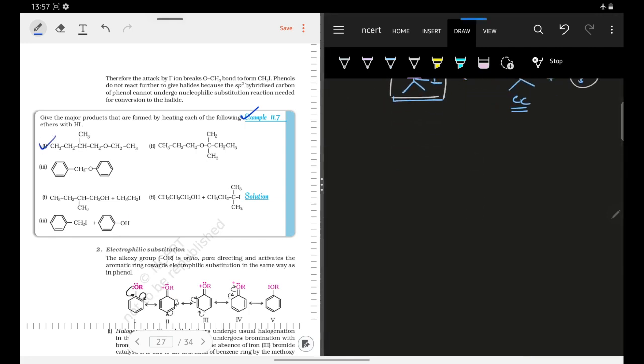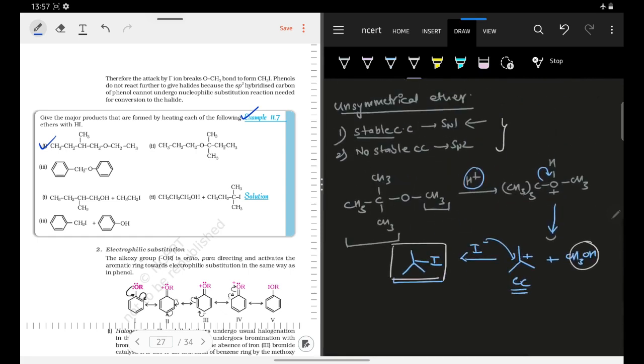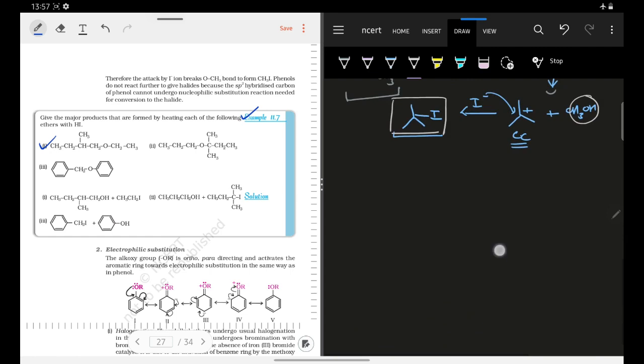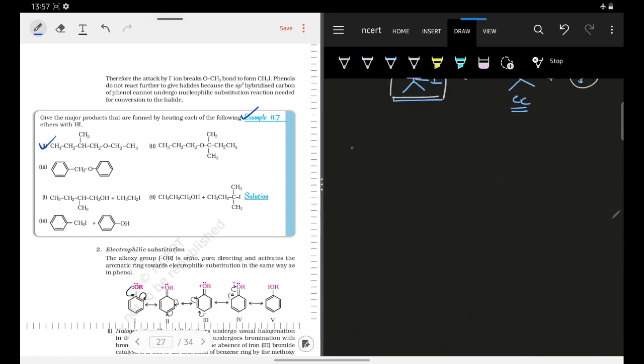In the first example, they have taken some compound, and we know that we cannot form a very stable carbocation. Very stable carbocations are carbocations like 3 degree carbocation, benzylic carbocation, or allylic carbocation. These are very, very stable carbocations. As very stable carbocation formation is not occurring here, we will prefer the SN2 reaction, because I have told you, only if you form a very stable carbocation will you do SN1, otherwise you will be doing the SN2 reaction. That is the reason why I am using the SN2 reaction in the first example.